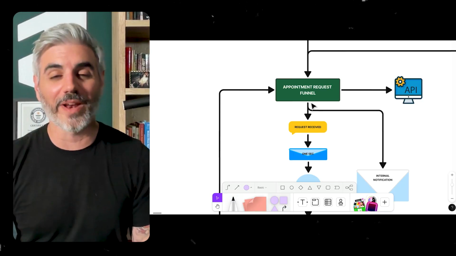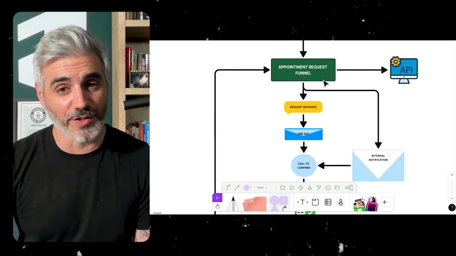So now we have the appointment request. What happens now? They're added to the appointment request funnel, and they get a message saying, hey, look, we got your request. We're going to call and confirm your appointment from this number. And we show the number, because that's a big pain point, when there's like 20 different numbers coming at you from all different directions and you don't actually know who's calling, right? So we let them know this is the number that we're going to call from.